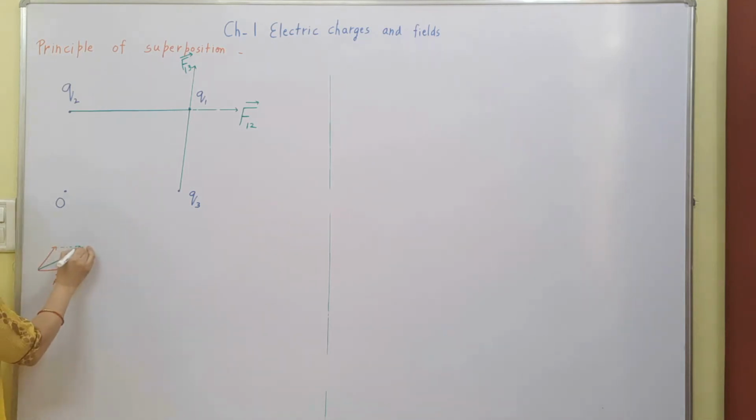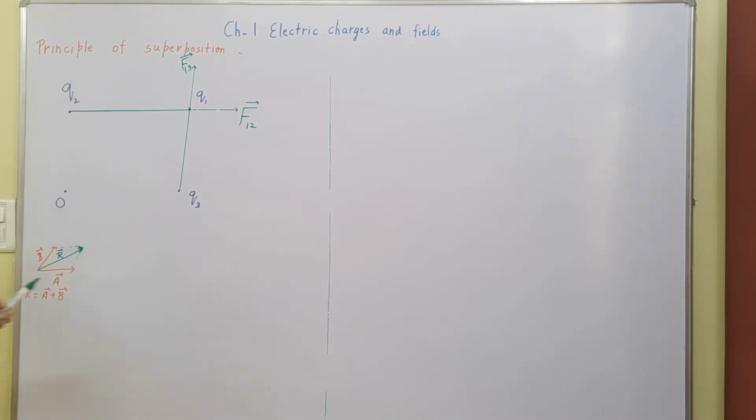So this gives the resultant according to your class 11th concept. This resultant is the vector sum of these two vectors.